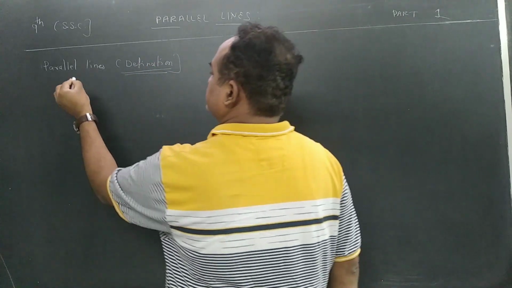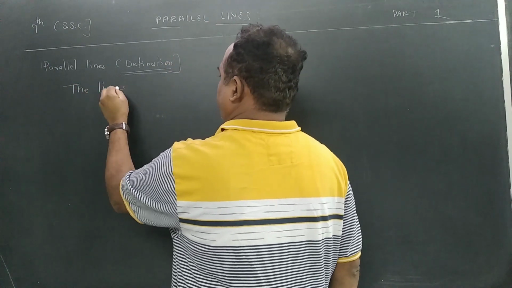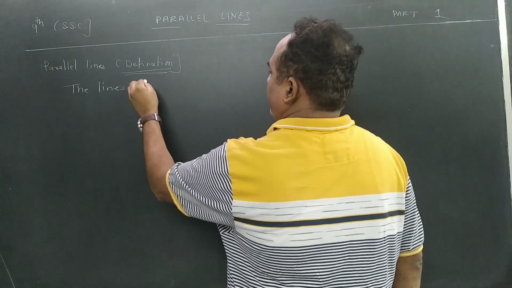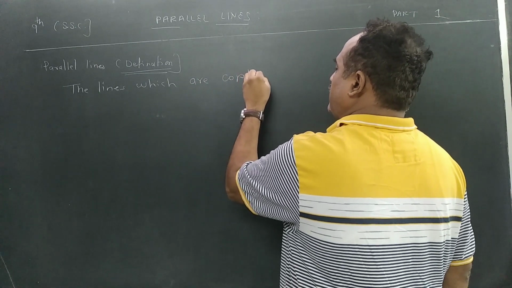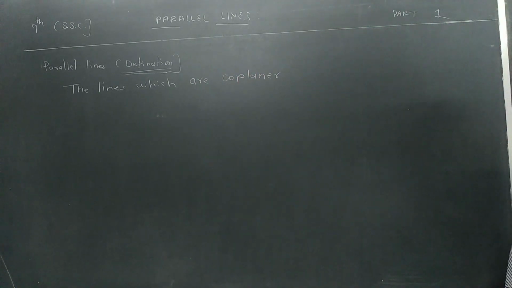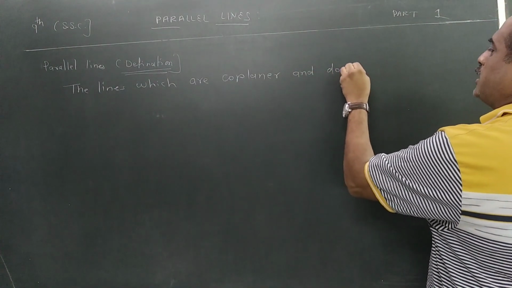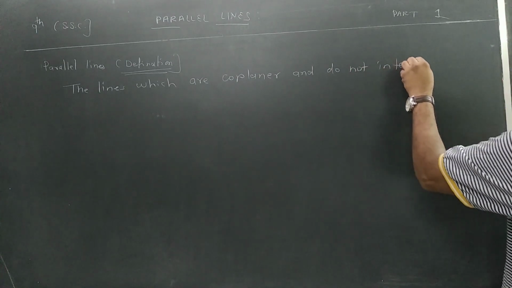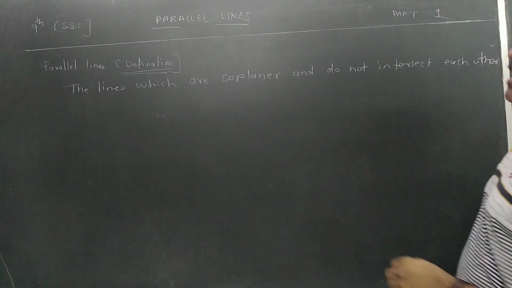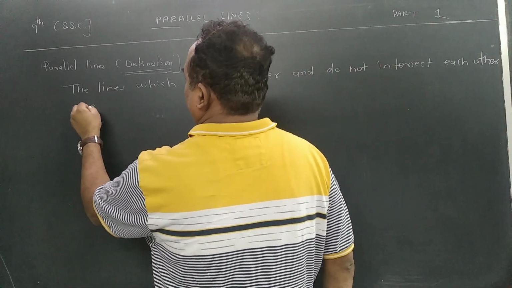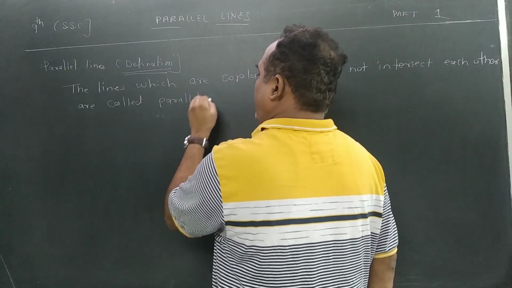The lines, maybe 2 lines or maybe 3 lines, which are coplanar. The lines which are coplanar and do not intersect each other are called parallel lines.